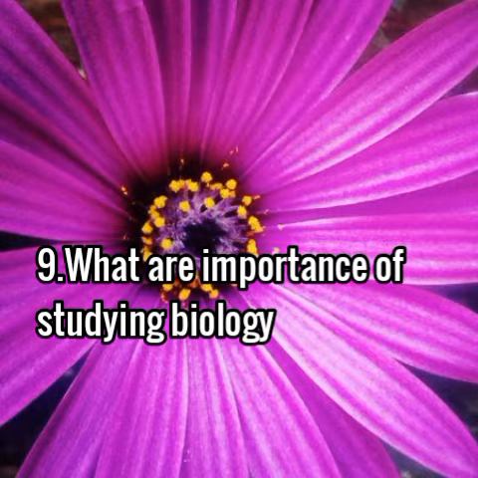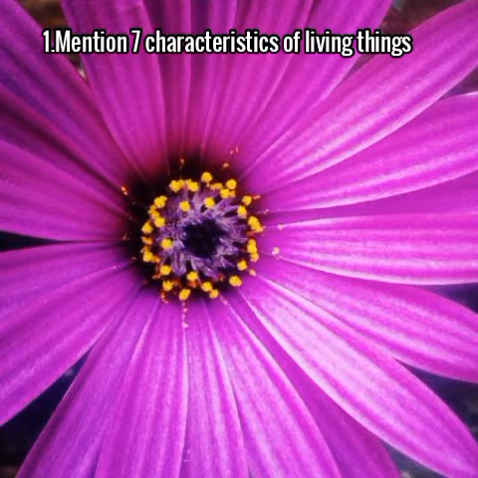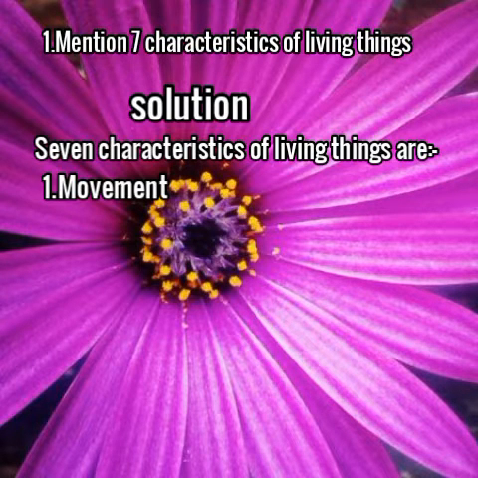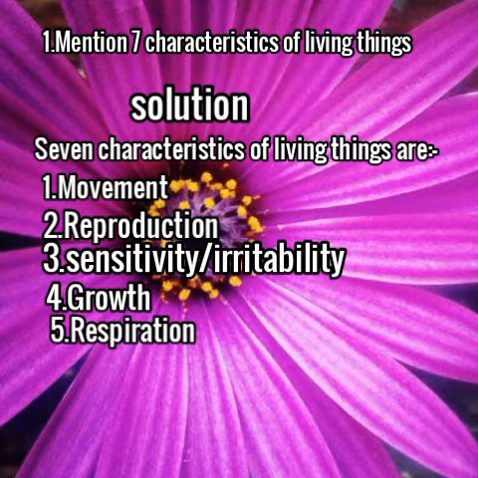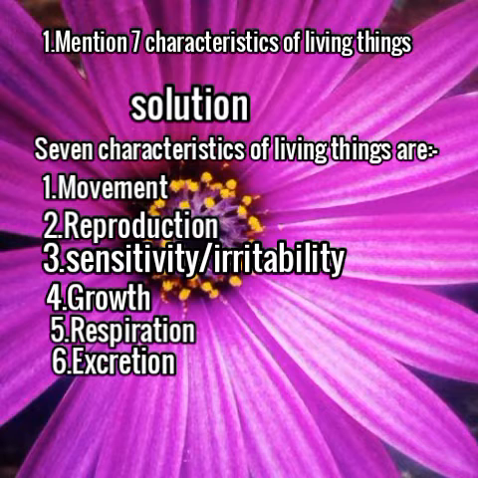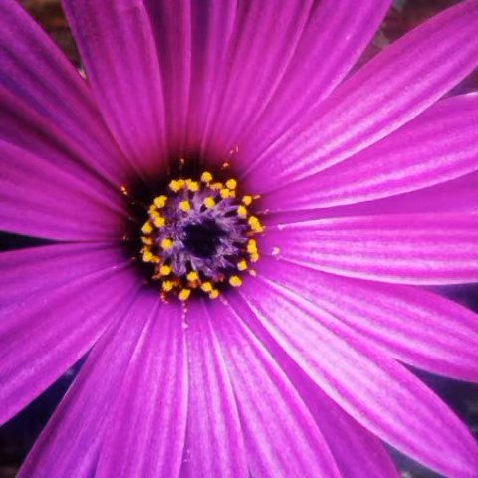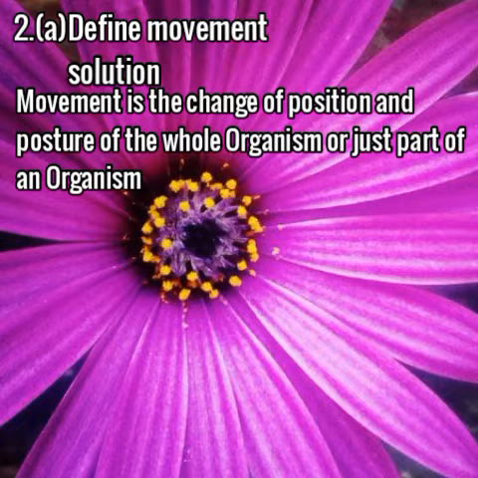Now let us check answers. The first question was asking that mention 7 characteristics of living things. 7 characteristics of living things are movement, reproduction, sensitivity or irritability, growth, respiration, excretion, and nutrition or feeding. Second question, it was asking that define movement. Movement is a change of position and posture of the whole organisms or just part of an organism.